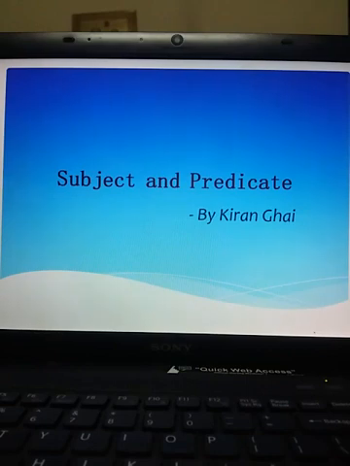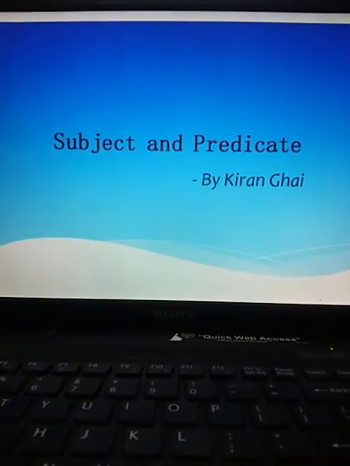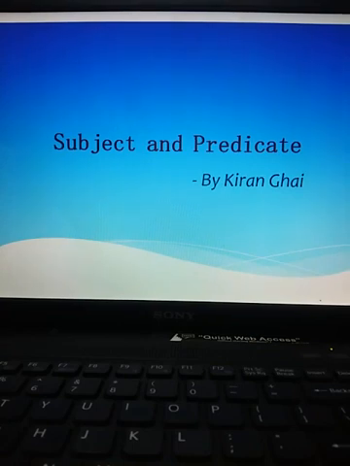Children, today we are doing subject and predicate. Before I start, in the previous chapter you have learned the sentence. A sentence is a group of words that makes complete sense. Today we are doing subject and predicate.